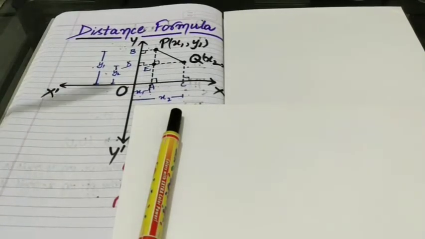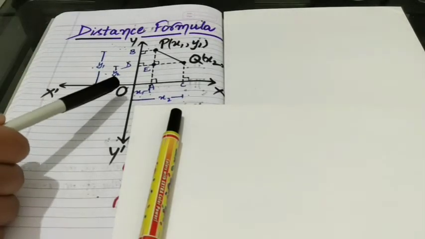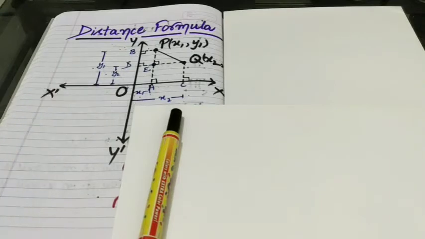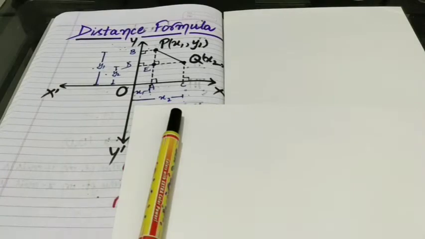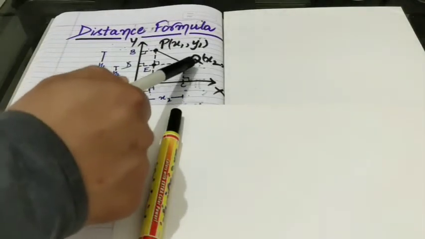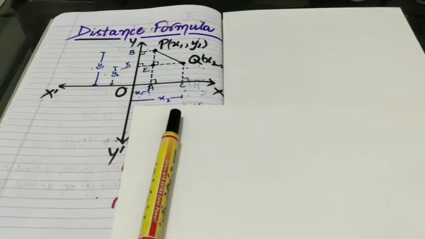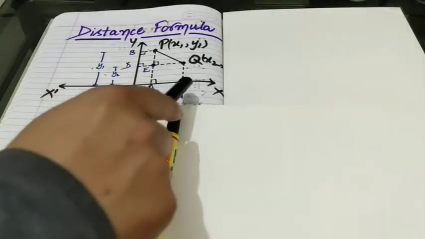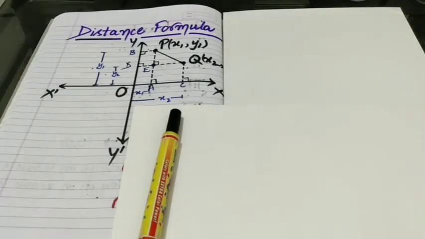Since the coordinates of point P are x1, y1, accordingly the length of OA will be x1 and that of OB will be y1. Similarly, since the coordinates of point Q are x2, y2, the length of OC will be x2 and that of OD will be y2. We have already discussed this in the previous video.